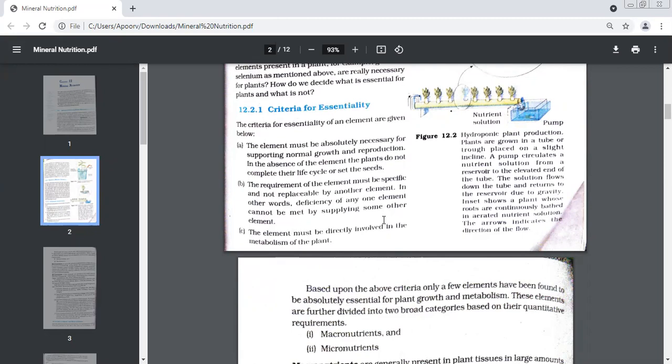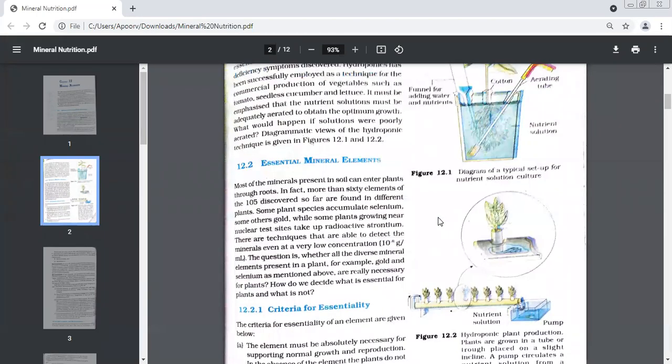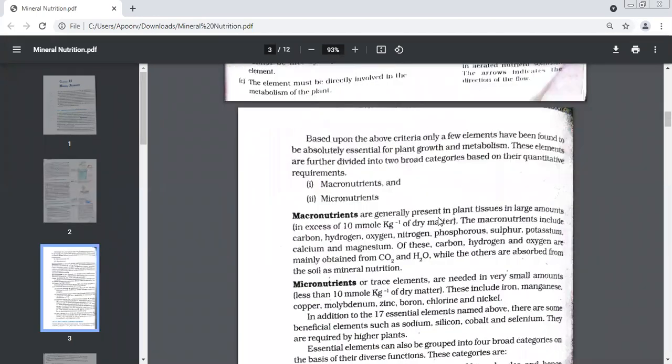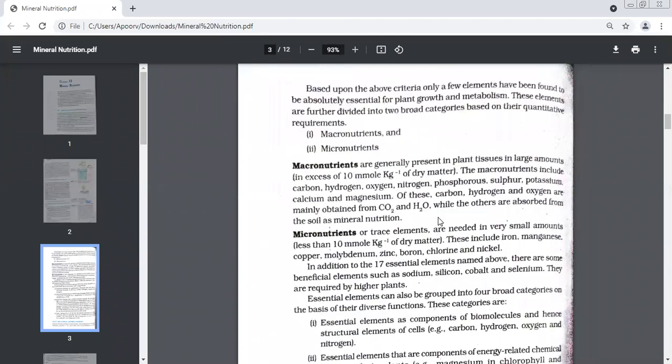So what are the three criteria to conclude that yes, this mineral is essential for a plant? Tell me the first one. Tell me, beta, what is the first criteria to conclude that yes, this is a very essential mineral for a plant? First, it should be necessary for supporting growth and reproduction.